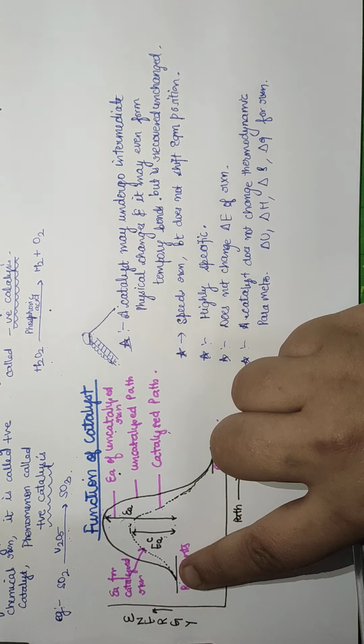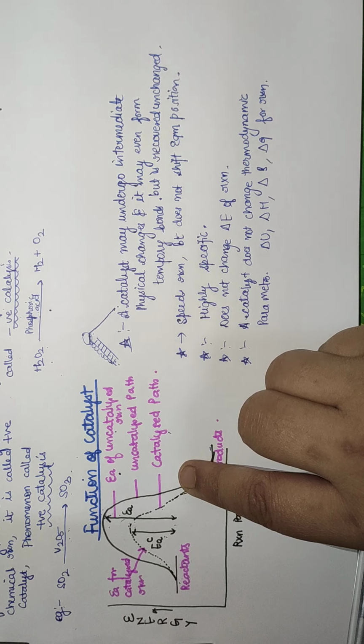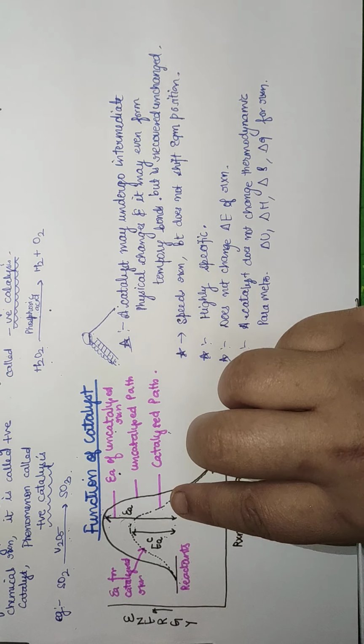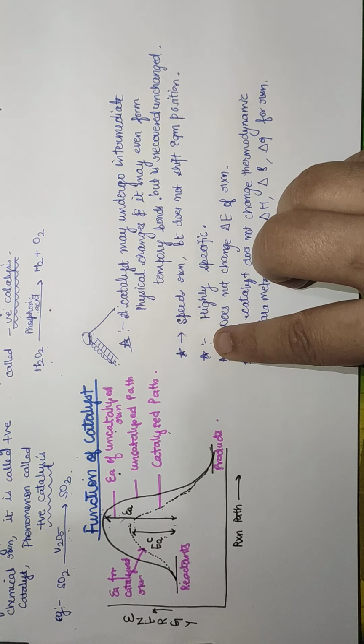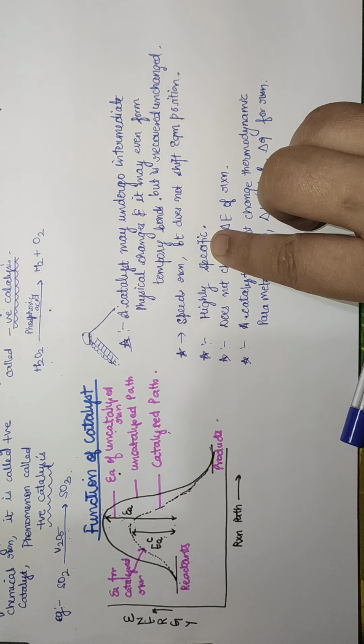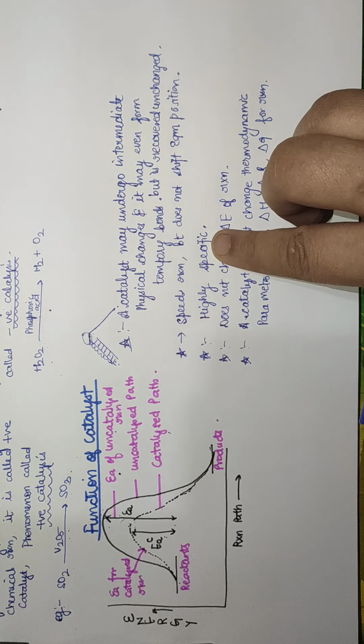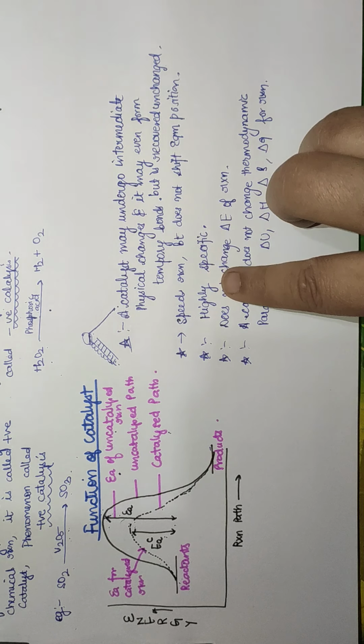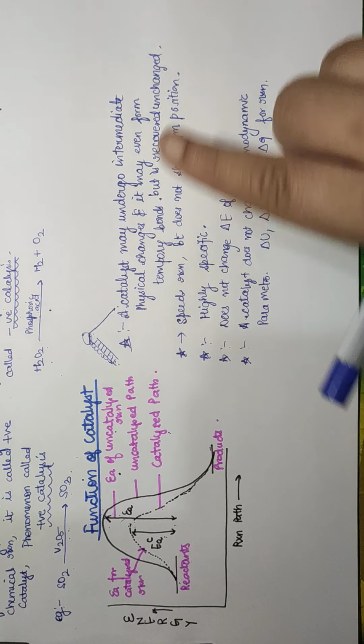भाई, अपने आप ही अगर छोटा पाथवे होगा तो रिएक्शन तो फास्ट हो ही जाना है, but does not shift the equilibrium position. इक्विलिब्रियम उठी रहेगा, the reactants and products are going to be at the same place. The third one is they are highly specific in nature. What does highly specific mean? A catalyst which can catalyze one reaction may not affect another reaction. अगर एक दवाई एक वास्ते यूज हो रही है तो जरूरी नहीं है कि दूसरे वास्ते भी यूज होवे.